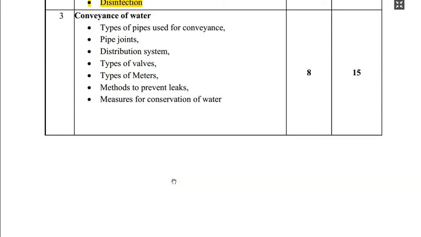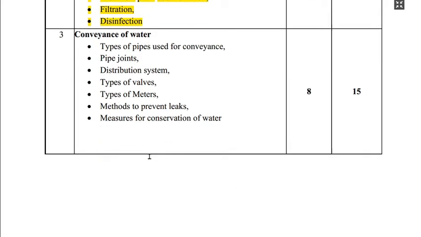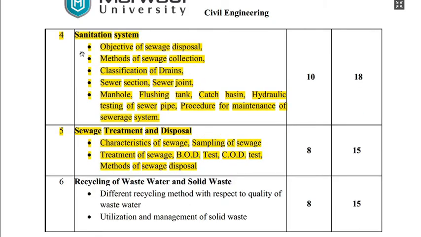Similarly, unit number 3 will be taken by Pratik sir: conveyance of water. We will see the different types of joints, distribution system, types of valves, and types of meters. Yes, we sometimes have a water meter in our pipeline distribution system, so that you can understand the conveyance of water and the efficiency of the system of water conveyance. Then the fourth module will be taken by me: sanitation system, objective of sewage disposal, methods of sewage collection, classification of drains and other topics.